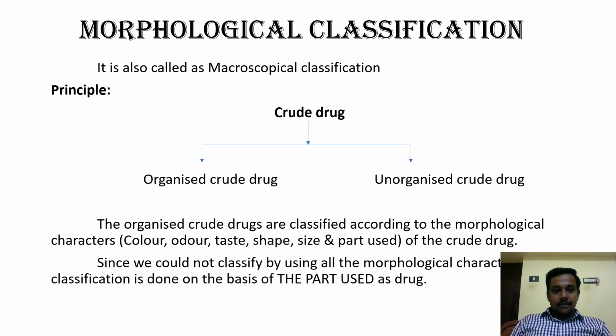In this class, we are going to see about two systems of classification. Number one will be morphological classification and second, chemical classification. So let me see briefly about the morphological system of classification.